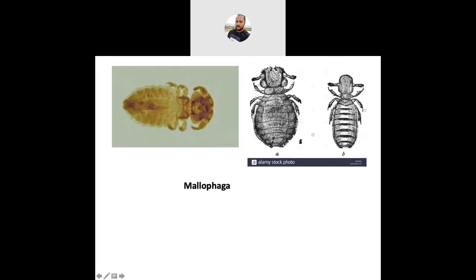Compound eyes are reduced. You won't see the compound eyes in this photograph. Their mouth part is chewing and biting type, having a large dentate mandible. See, this is a mandible.